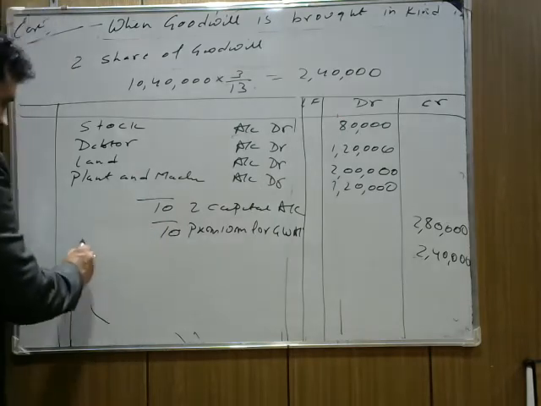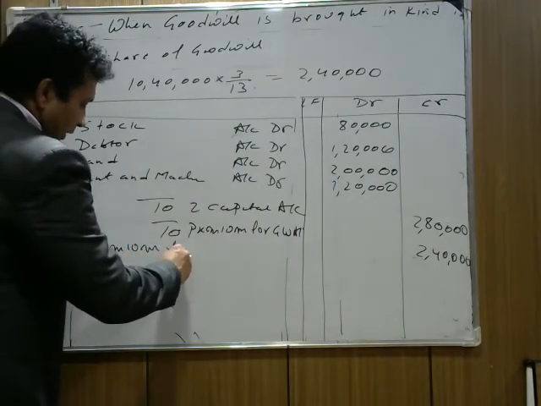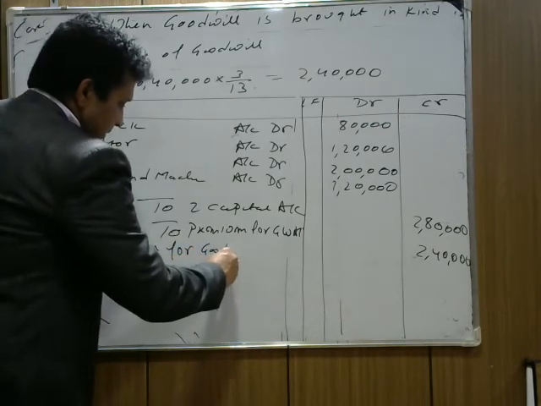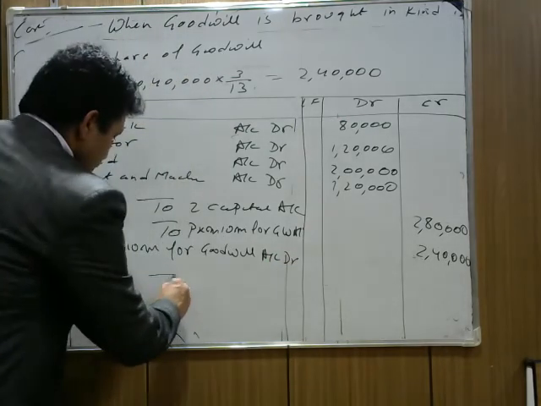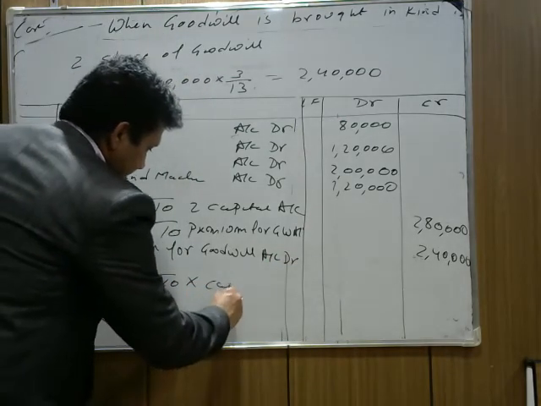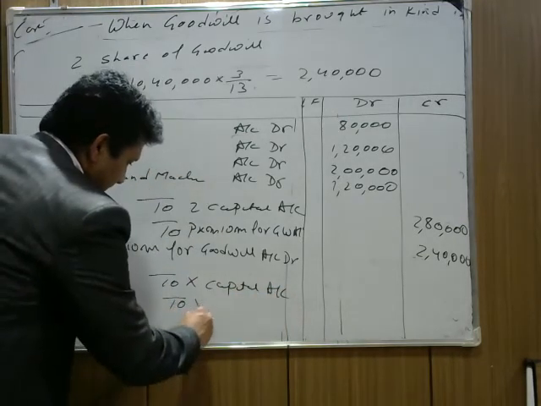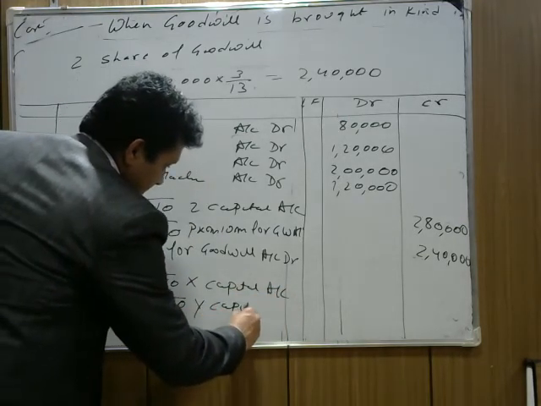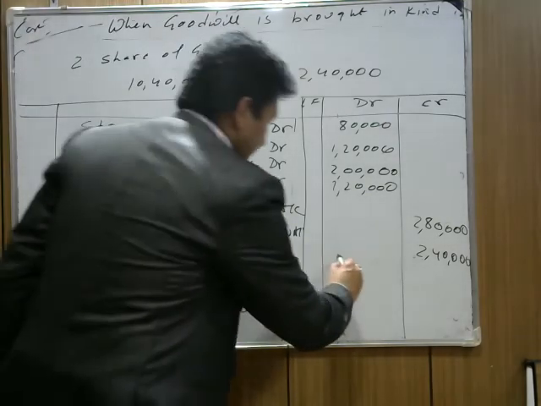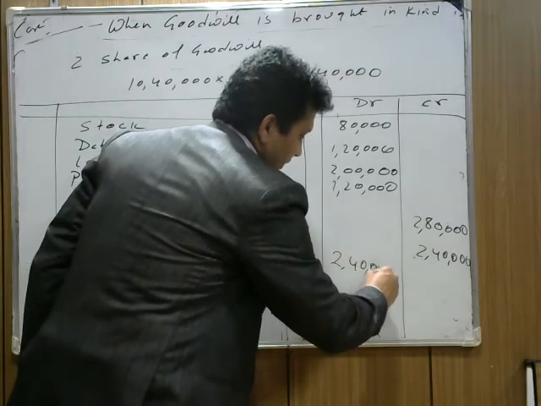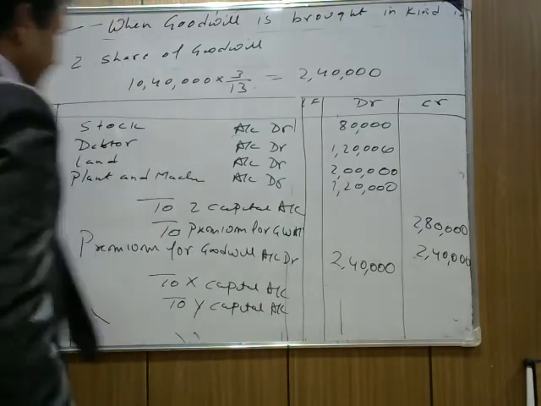The next entry is premium for goodwill account debit, to X capital account and to Y capital account. Now the premium is 2,40,000. Find out the sacrifice ratio, which is 14 by 15 and 1 by 15.